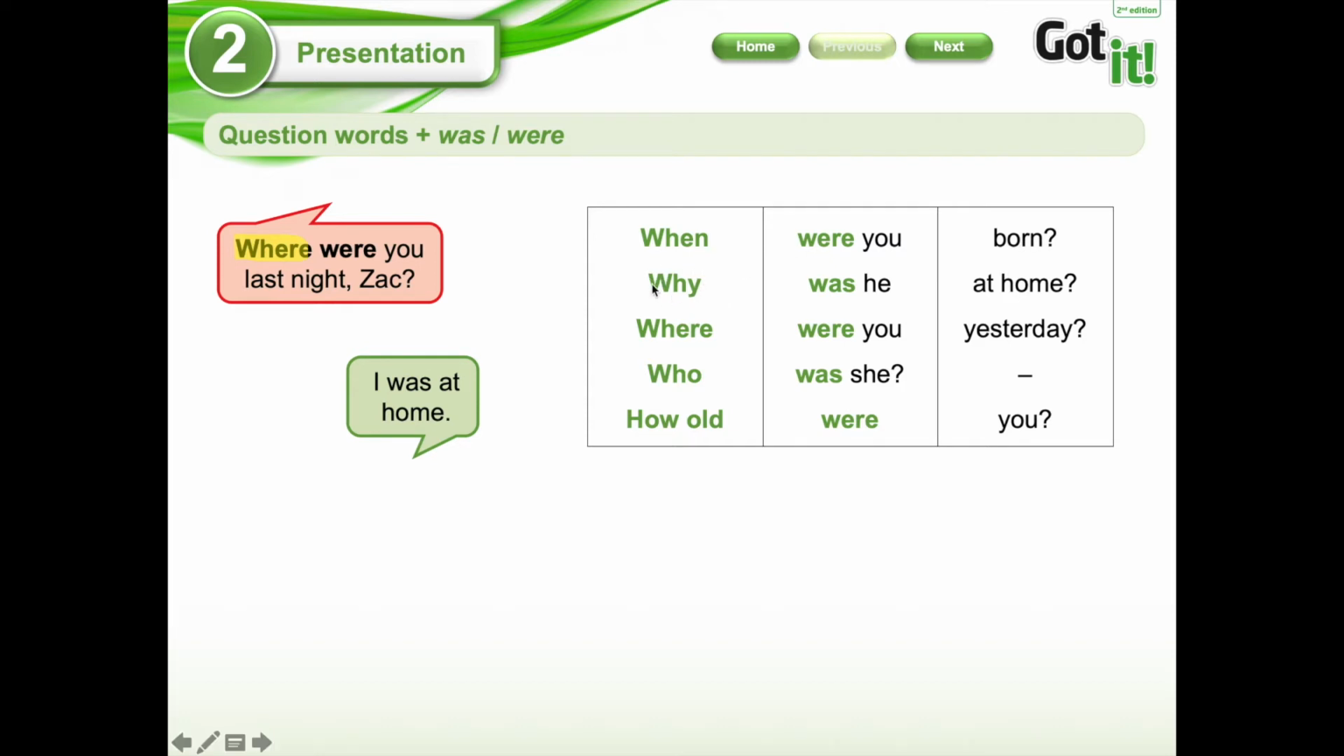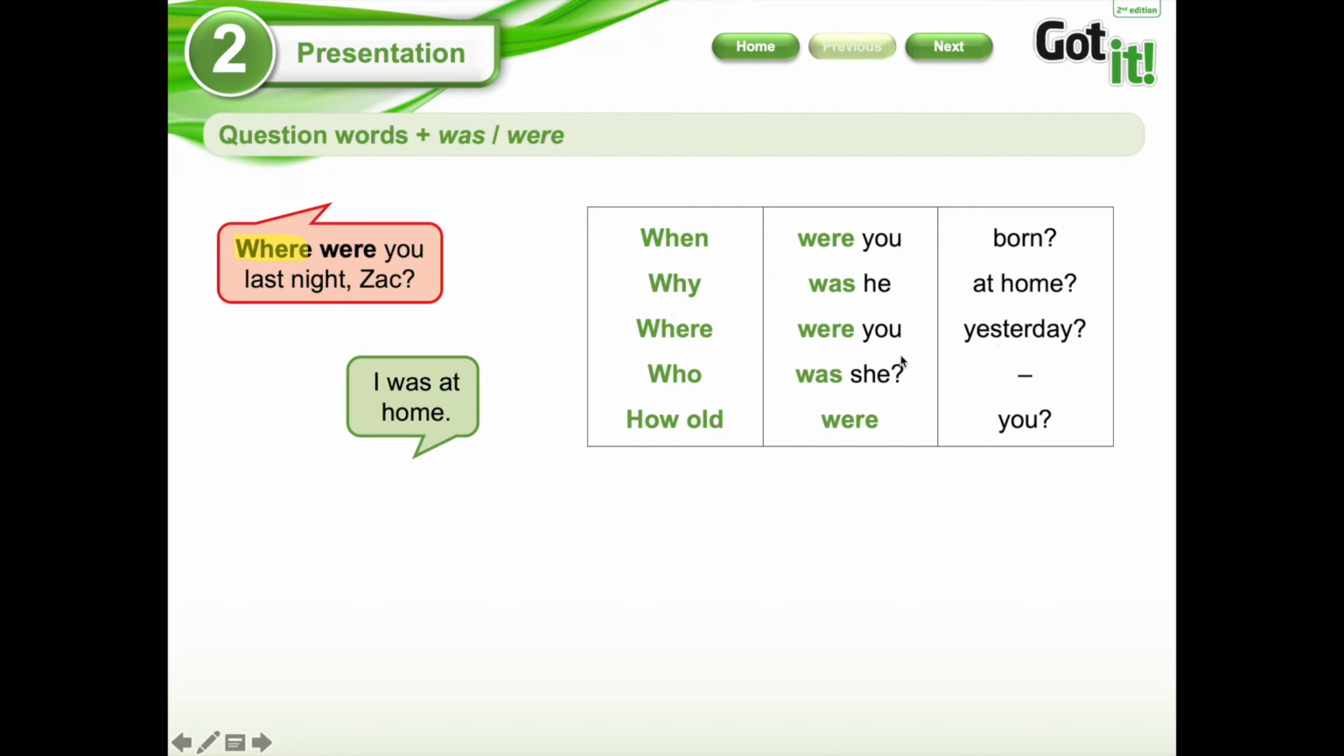The word why is for a reason, okay? And this in Spanish will be por qué. La palabra why es de razón y en su significado en español es por qué. ¿Por qué estaba él en casa? Then we have the word where. Where were you yesterday? The word where is referring to a place, okay? Remember that la palabra where está haciendo referencia a un lugar.